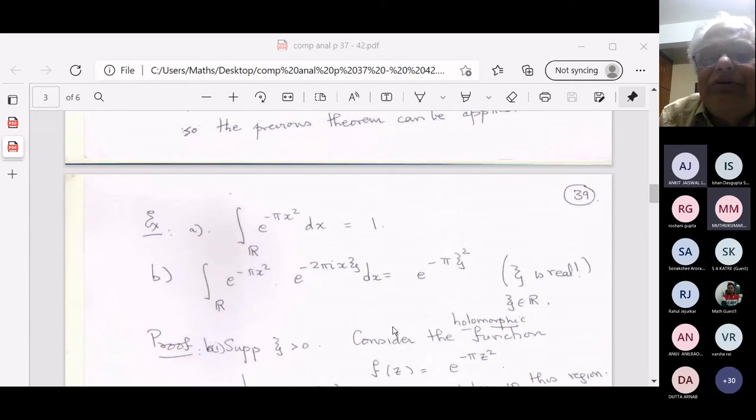Okay. So you have to take the square and then do a change of variables to polar coordinates. And then in polar coordinates, it is easier to do. The corresponding integral you can evaluate. So I hope all of you will make yourself familiar with this argument. This integral is a very important integral. Do all of you know that this integral is a very important integral? Why is it important?